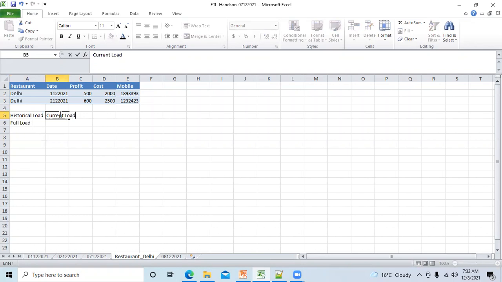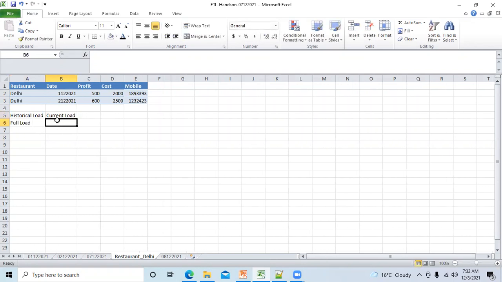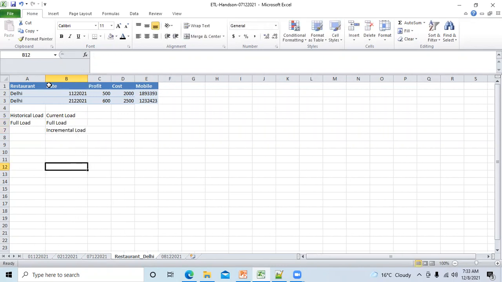In current load, what other possibilities are there? Full load and incremental load. So you have historical full load, current load, full load, incremental load, and then you have truncate and load. These are the different kinds of load.